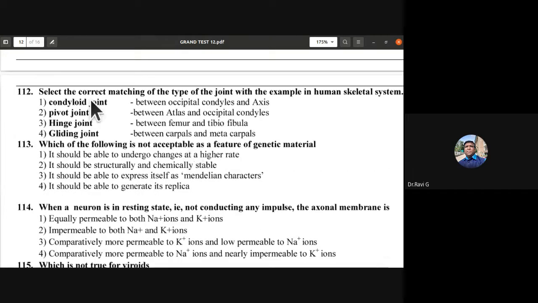112. All of these questions you have answered today are from within the NCERT book, so it would not have been much difficult if you have been thorough with this. Select the correct matching of the type of the joint with example in human skeletal system. Condyloid joint between occipital condyles and axis, that is wrong. Pivot joint between atlas and occipital condyles, that is wrong. Hinge joint between femur and tibia fibula, this is the correct one. So the third option is correct.